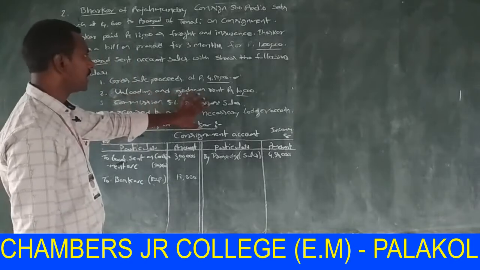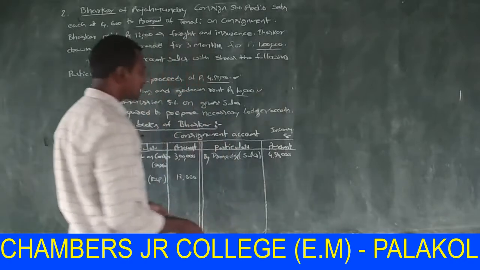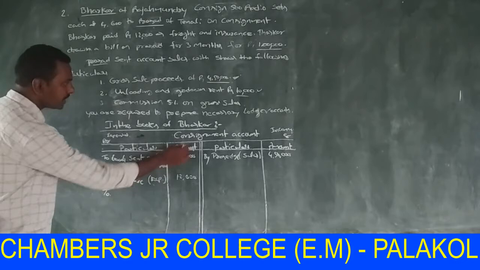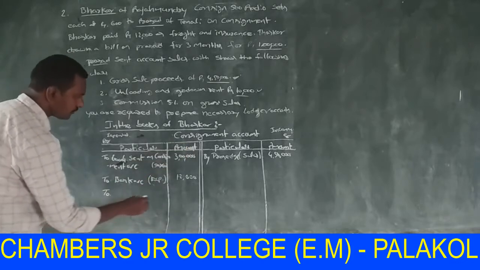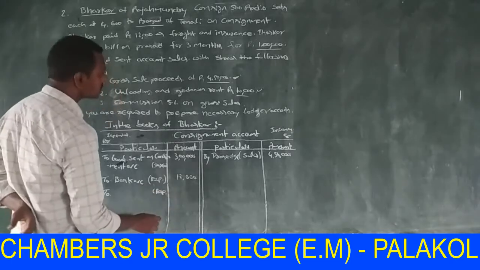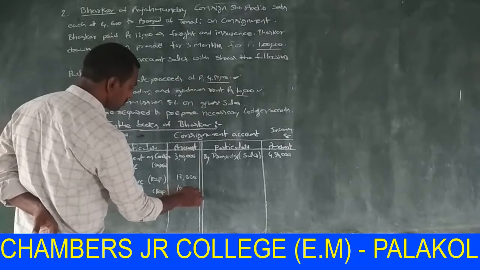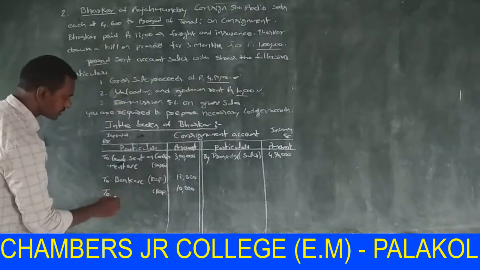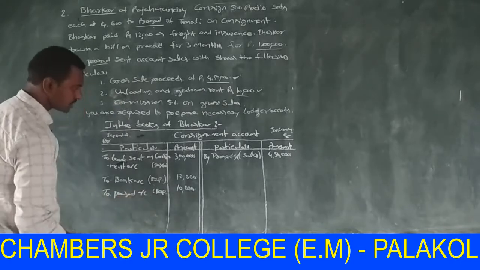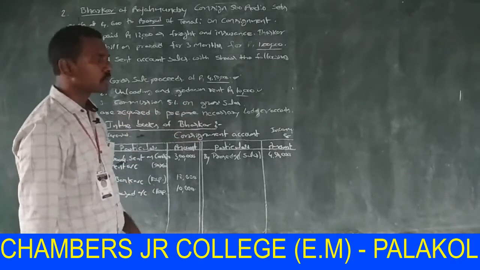Next one, unloading and godown rent. This amount is paid by the consignee. This is also an expenditure, so it is on the debit side of the consignment account, consignee expenditure 10,000, Prasad account. Next, commission 5% on gross sales.